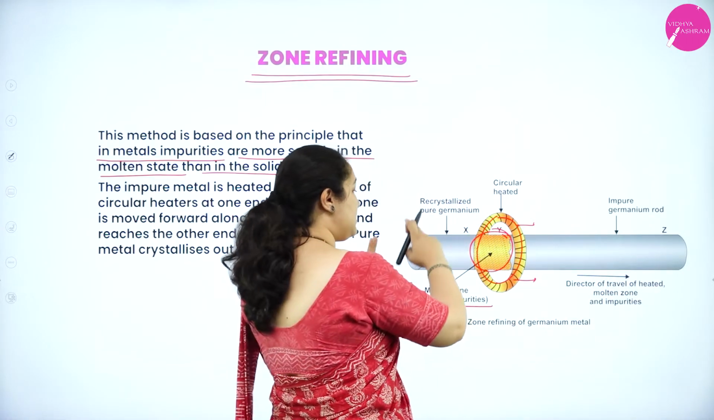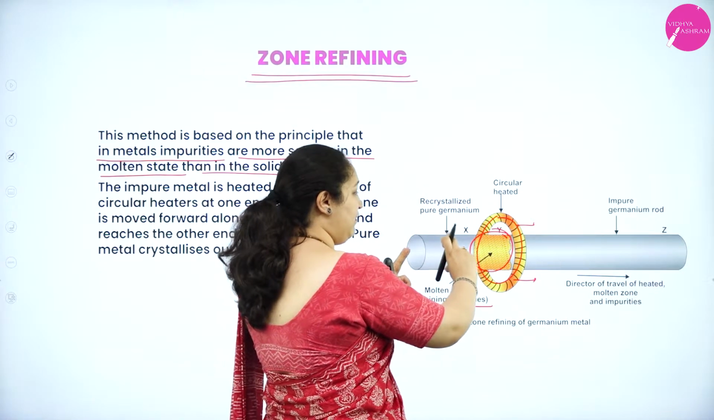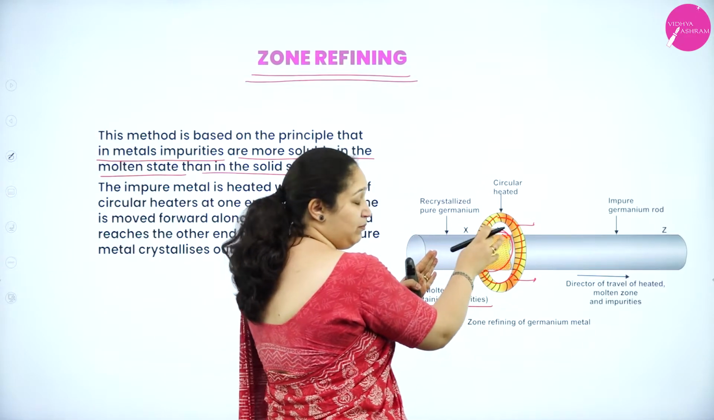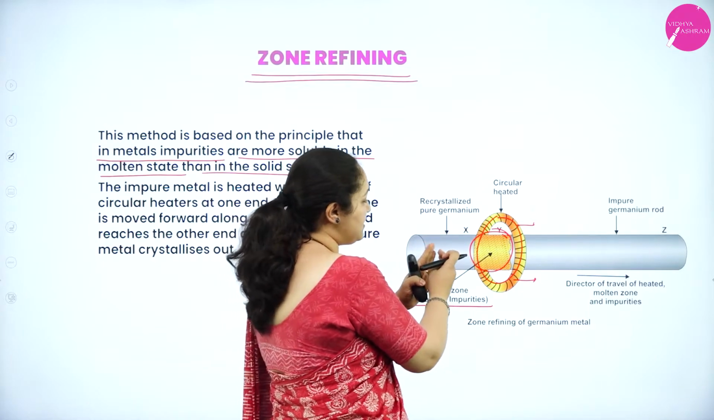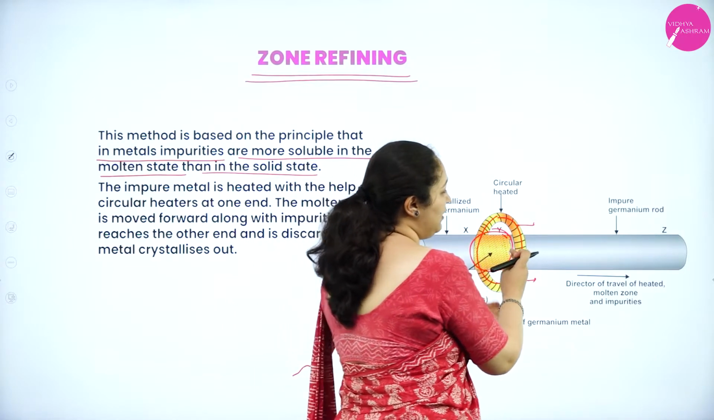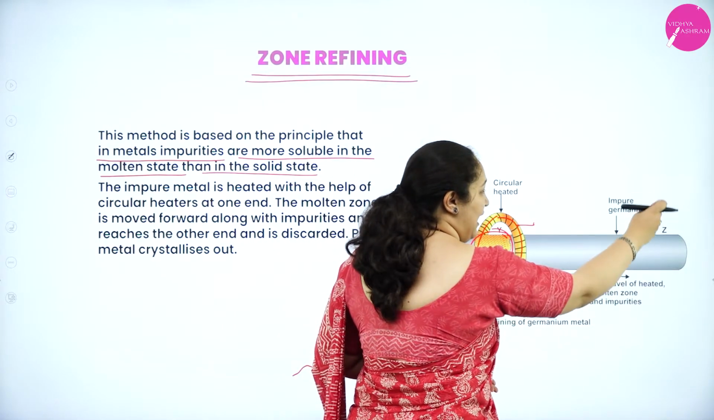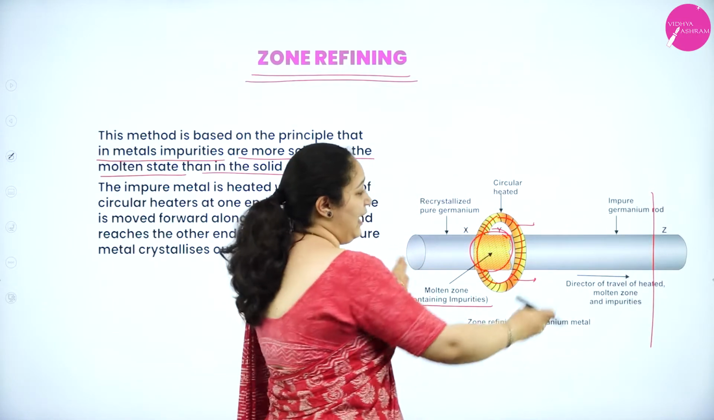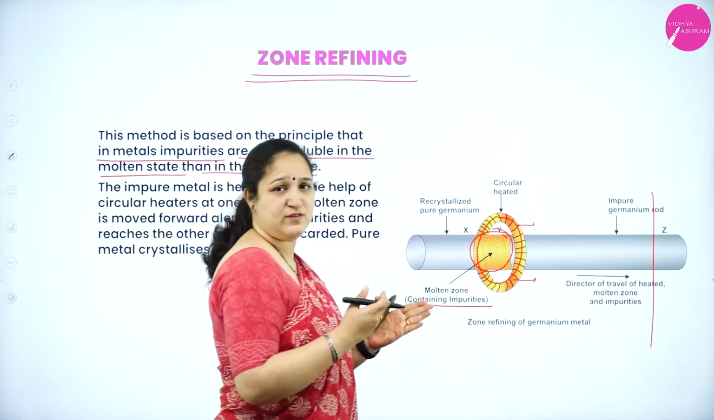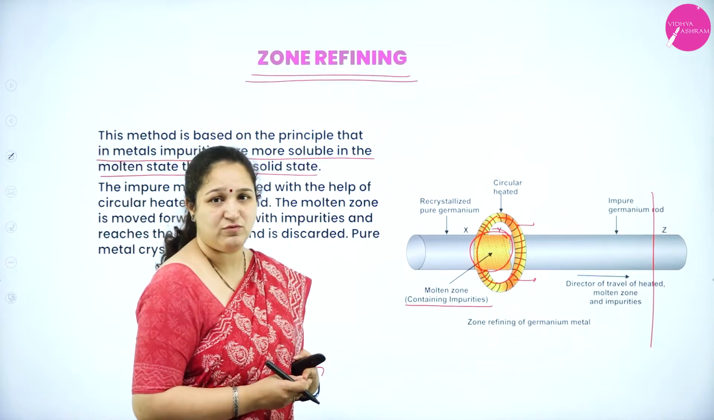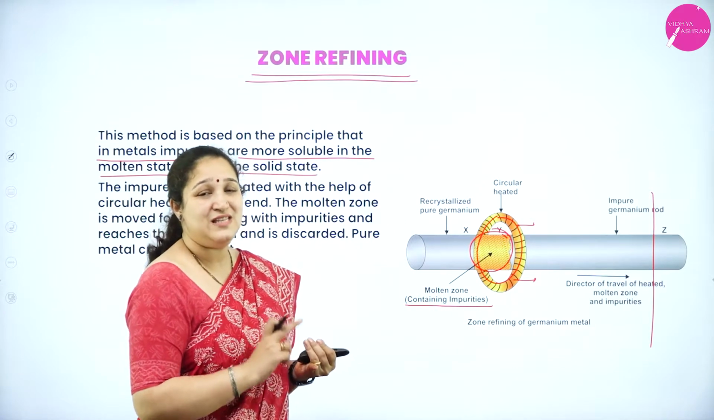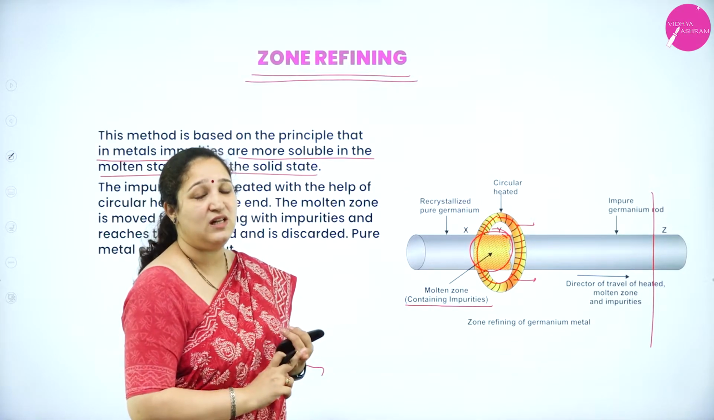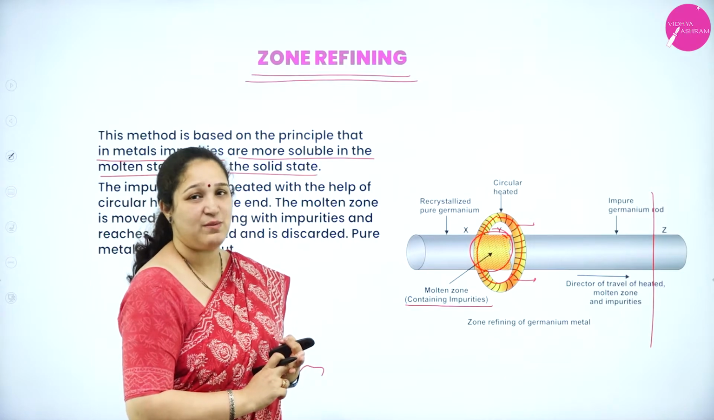Now again the ring is started from the beginning. We move it slowly such that only the molten region is within the ring, and the impurities will start slowly moving along with the ring. Again it is brought back, and the last part of the rod can be cut off, and the remaining part of the rod is the metal in its purest form. Usually this method is used in the purification of germanium, silicon and gallium, that is, the semiconductors.